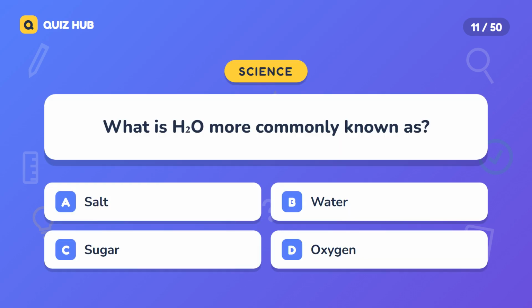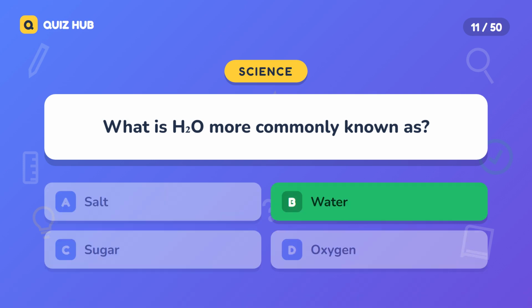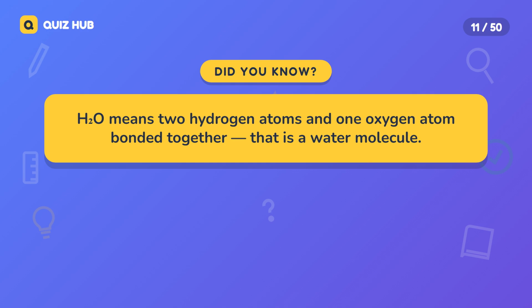Question 11. What is H2O more commonly known as? A. Salt. B. Water. C. Sugar. D. Oxygen. The correct answer is water. H2O means 2 hydrogen atoms and 1 oxygen atom bonded together. That is a water molecule.